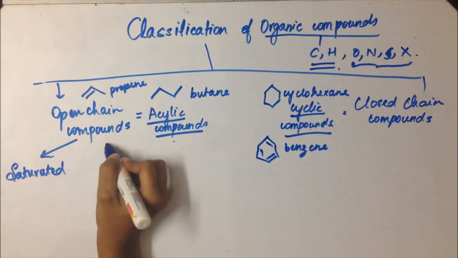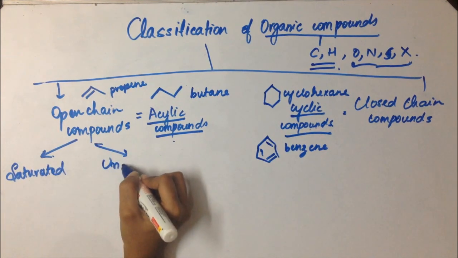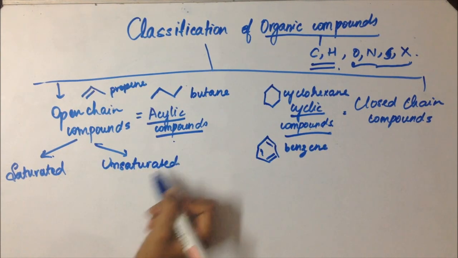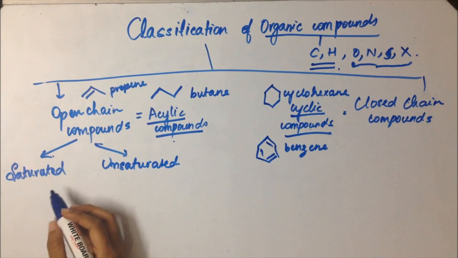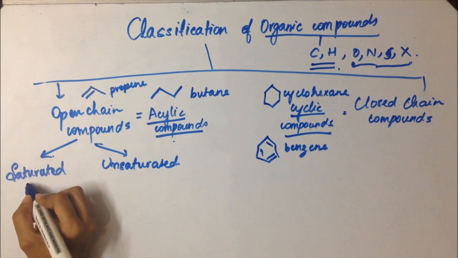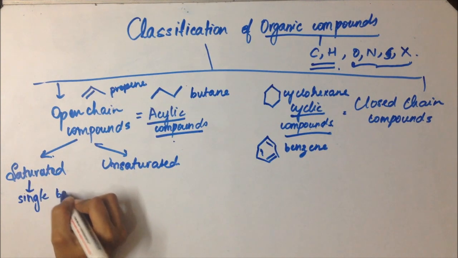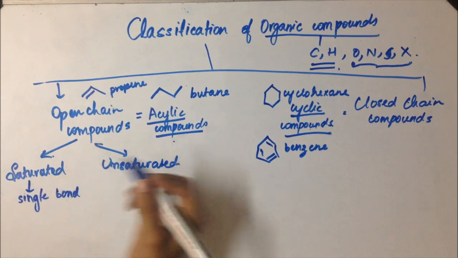Now, open chain compounds can again be further classified into saturated compounds or unsaturated compounds. Saturated compounds are those which only have a single bond in the chain.